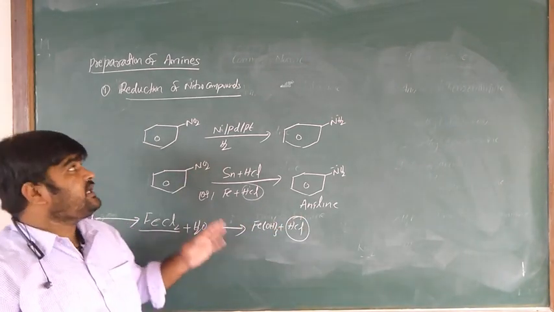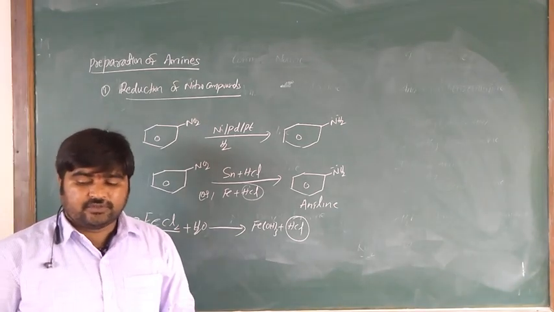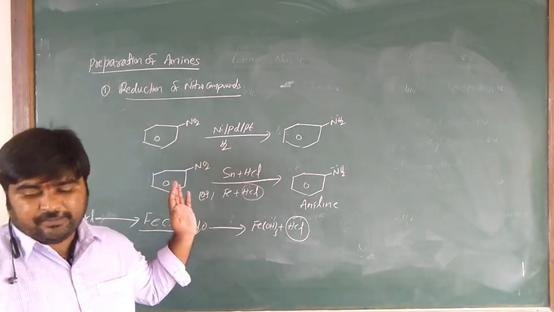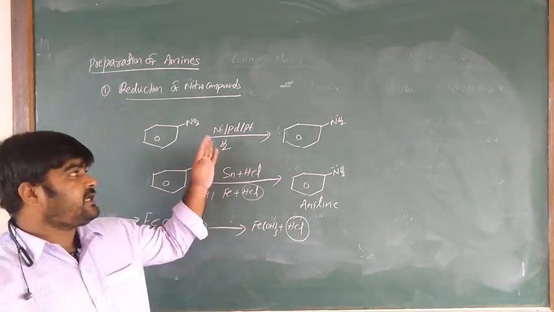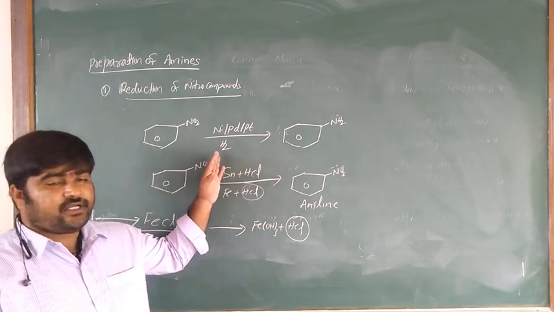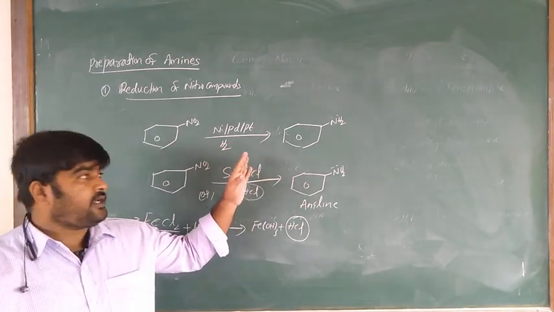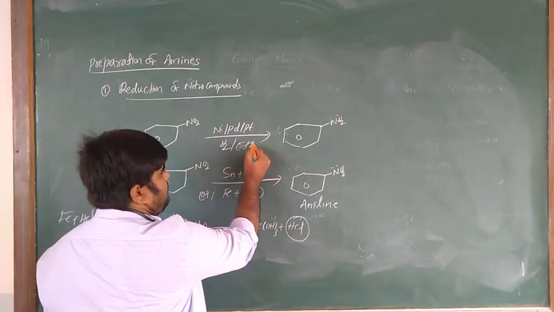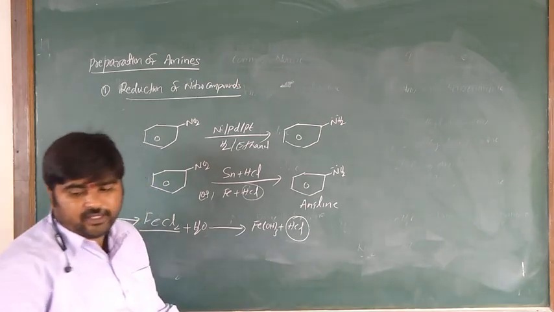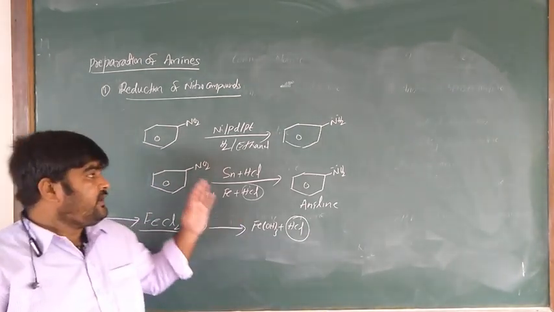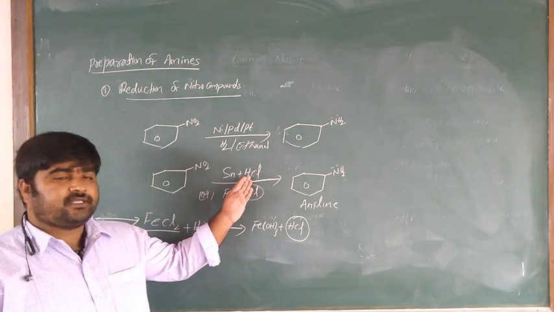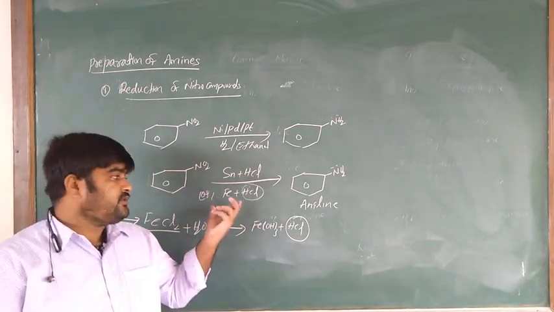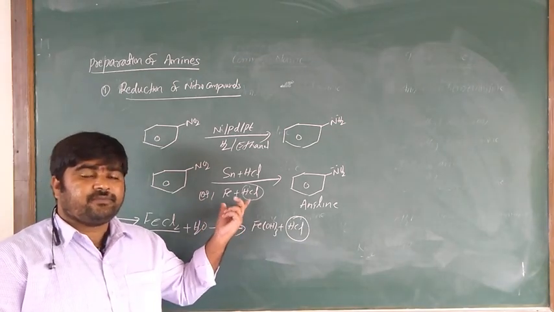So this is reduction of nitro compounds. In the presence of finely divided catalysts such as nickel, palladium, platinum, hydrogenated in ethanol, anilines are produced. Next, nitrobenzene in the presence of tin and HCl or Fe plus HCl produces the aniline. Among these, iron scrap and a small quantity of HCl is the preferable method.